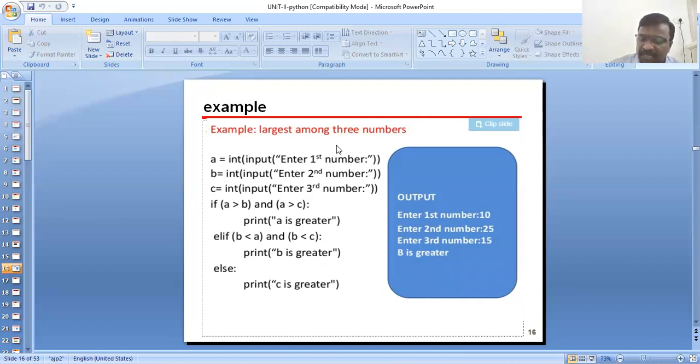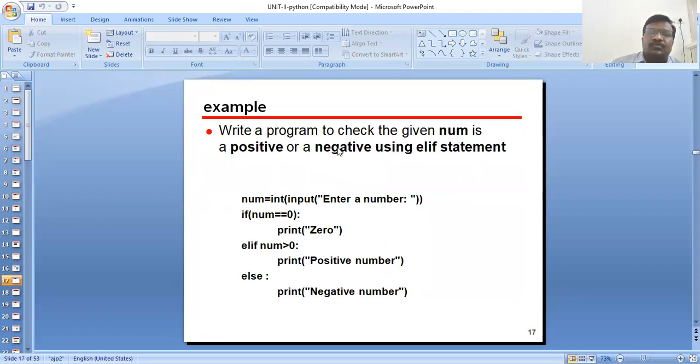These are print statements. Next, what is the example here? Write a program to check whether the given number is positive or negative. Number is equal to input, enter a number. If number is equal to 0, print 0. And if number greater than 0, print positive number, else print negative number.